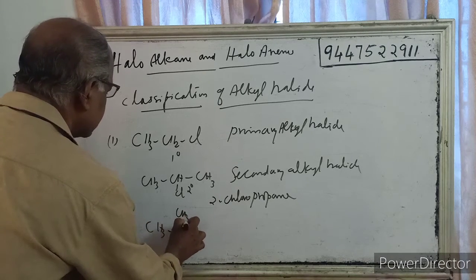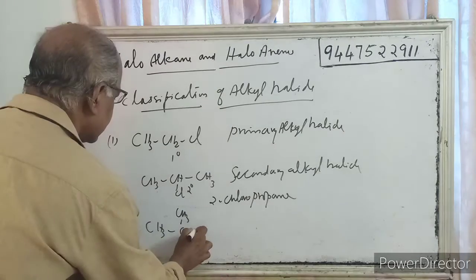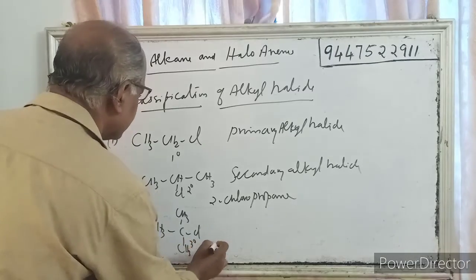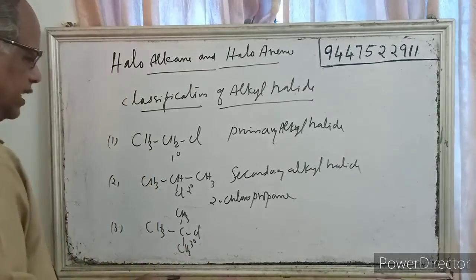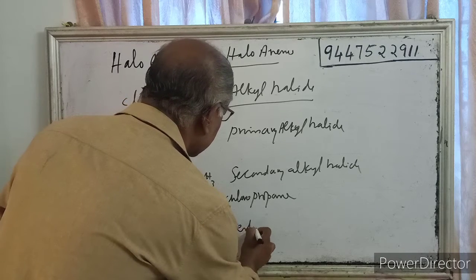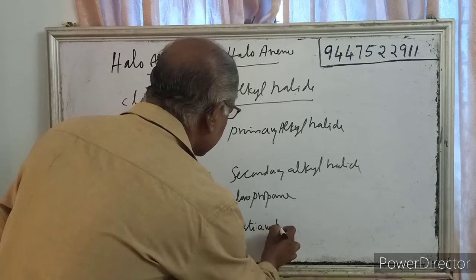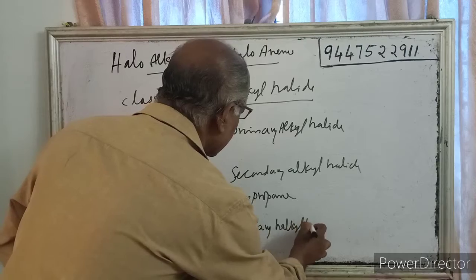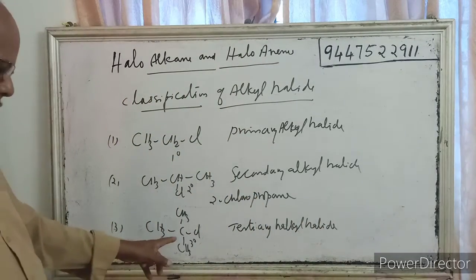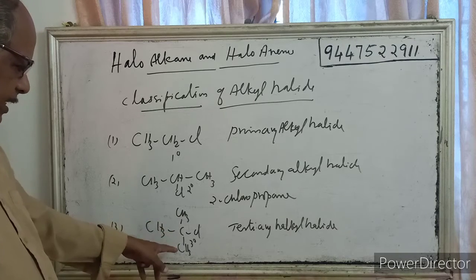Then third is tertiary. CH3C(CH3)(CH3)Cl. This is a tertiary carbon atom, tertiary alkyl halide. I will name the compound. This contains 3 carbon atoms.